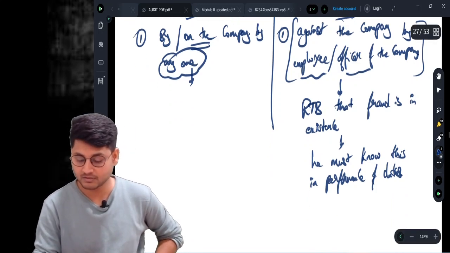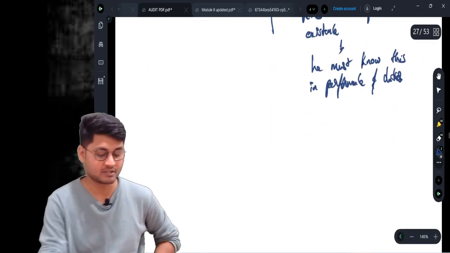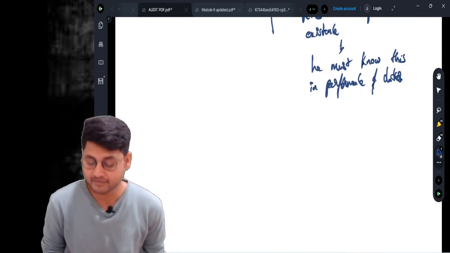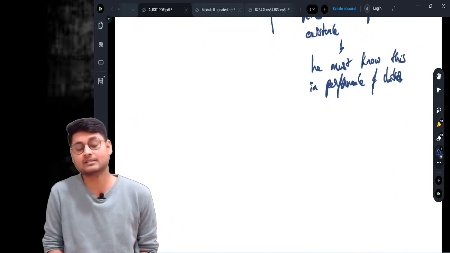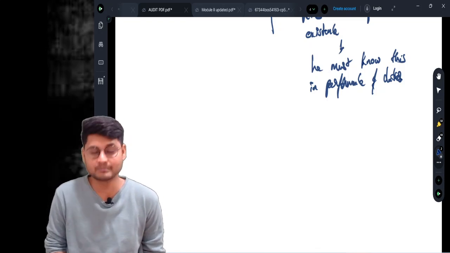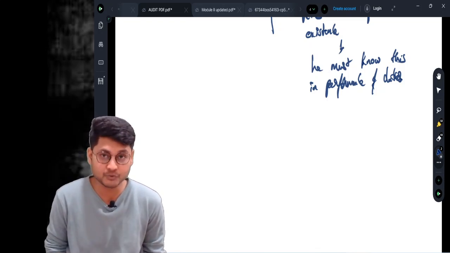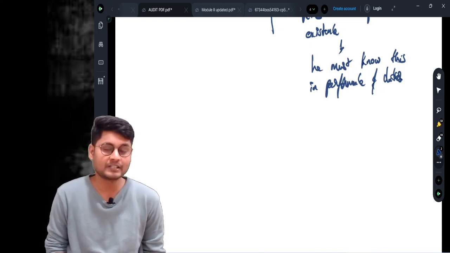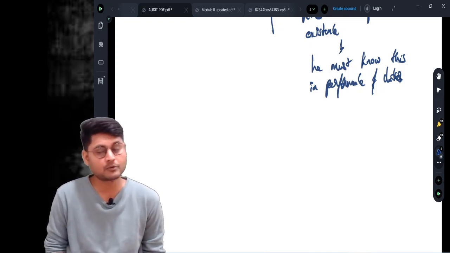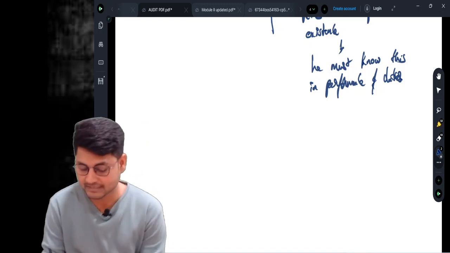Now, what is to be reported in this clause? This clause says if a fraud is done on the company or by the company, and it is noticed or reported during the year, then you need to report the nature of the fraud and the amount involved in this. Okay, done. So let us summarize this.